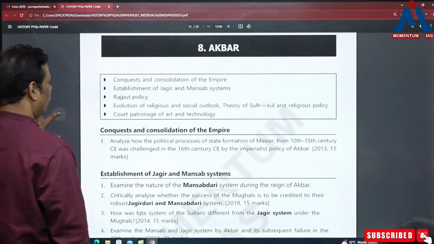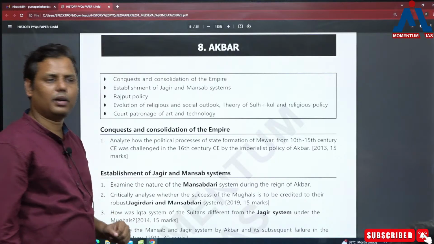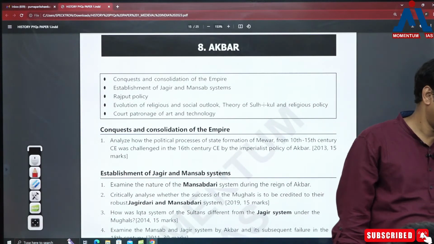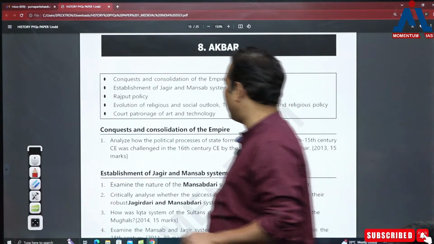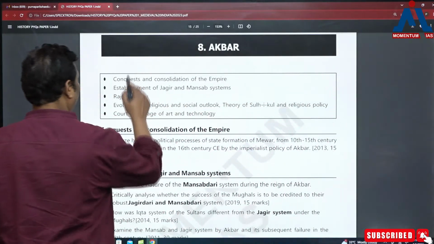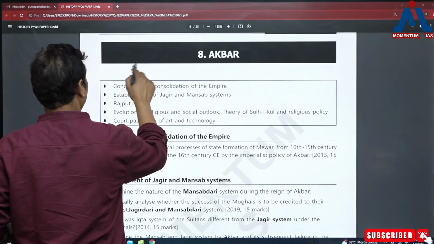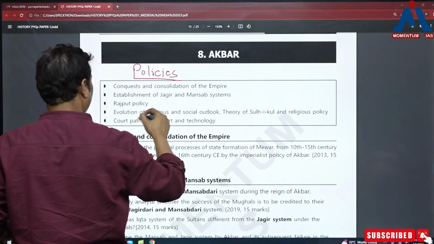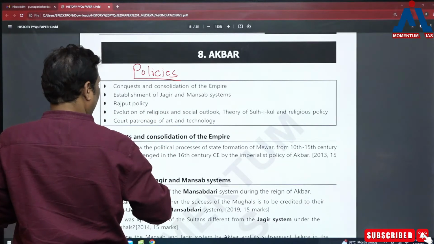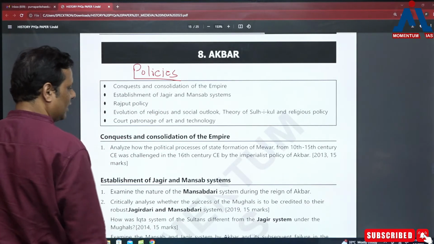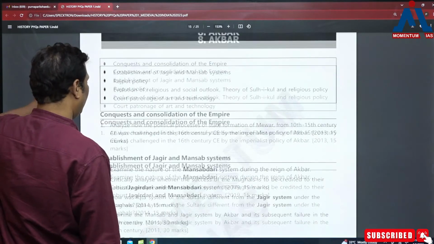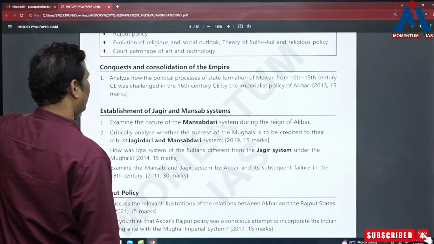Then it comes to Akbar. Of course, when it comes to Akbar, not all the dimensions of Akbar are very important. Rather, I would like to say that when it comes to Akbar, normally his policies, right? So various policies drafted by Akbar is the most important aspect. So though he does have so many successes with respect to the territorial conquest and all, but then they are not very important to us. Okay? What is important for us?